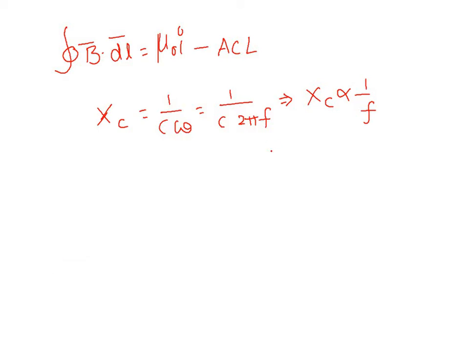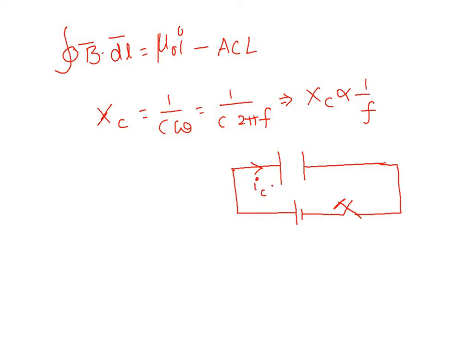For that I am going to draw the circuit. So here is the capacitor, which is connected to a battery, and of course here is the plug key. The moment you plug in, current starts flowing here. Look here, this is a current carrying conductor. I am going to call that current IC. Now let us apply Ampere circuit law in this region. For better understanding, I am going to consider a region, say C1, near the capacitor.